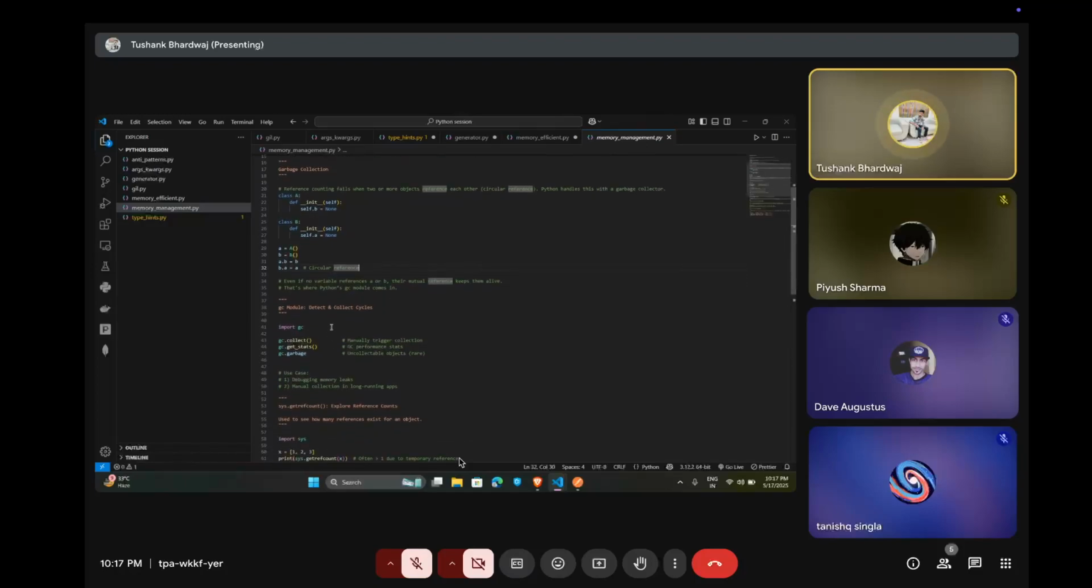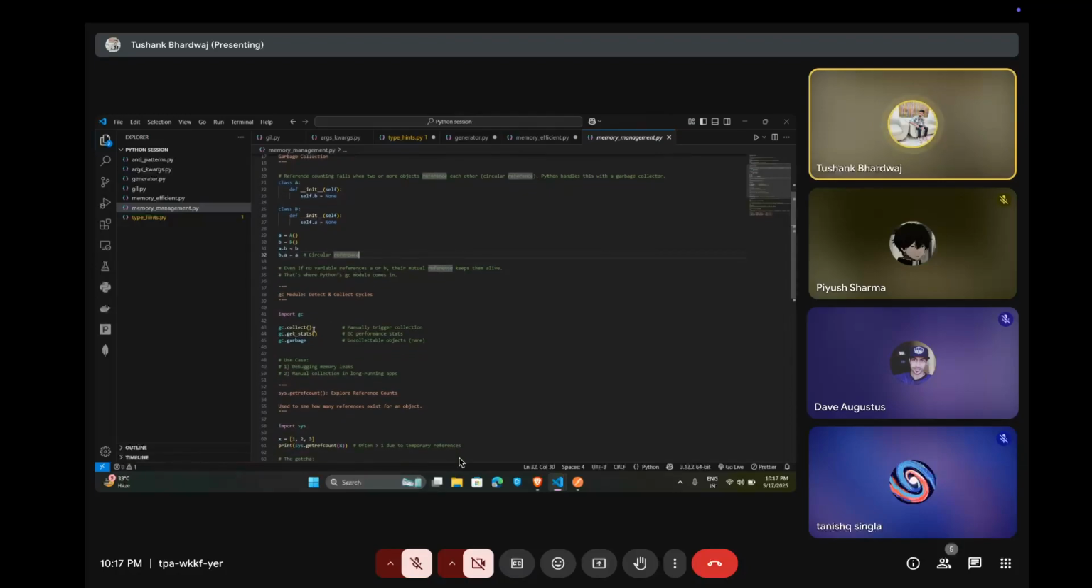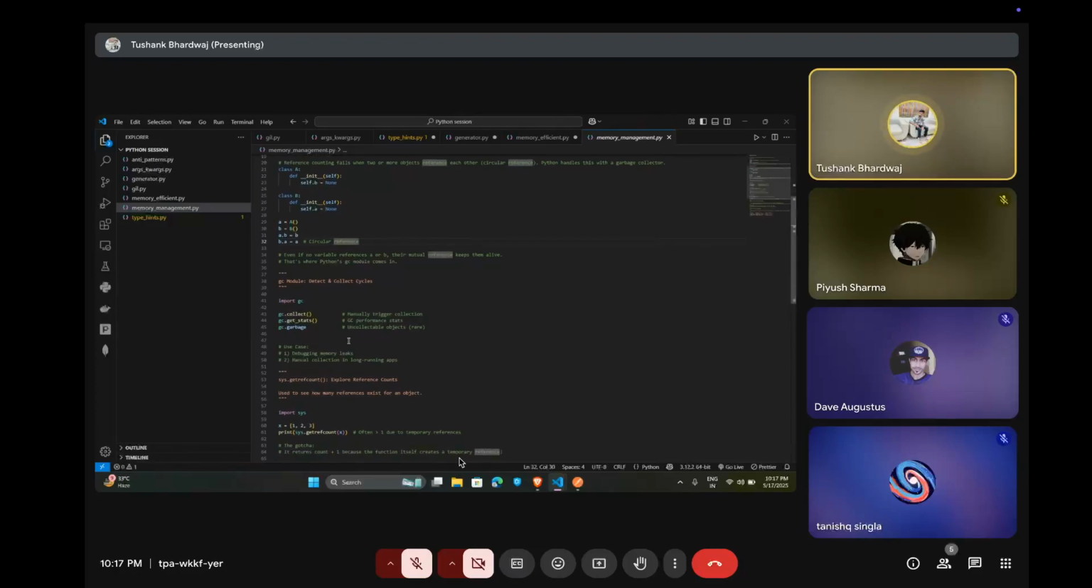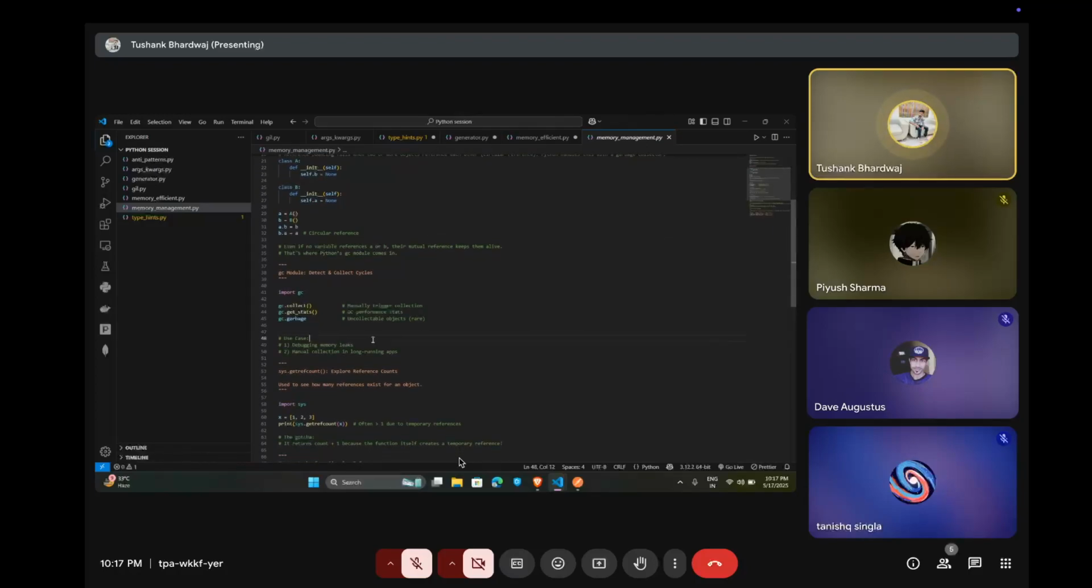The gc module is used to detect and collect cycles. gc.collect is used to manually trigger collection. gc.get_stats is used for GC performance stats. gc.garbage is used for uncollectible objects, which is rare. The use case of the gc module is debugging memory leaks. Manual collection is useful in long-running apps.